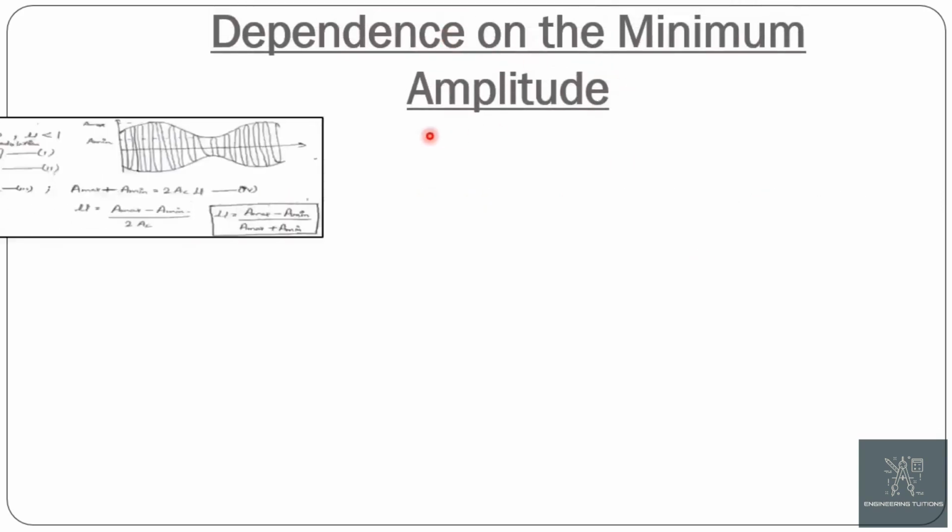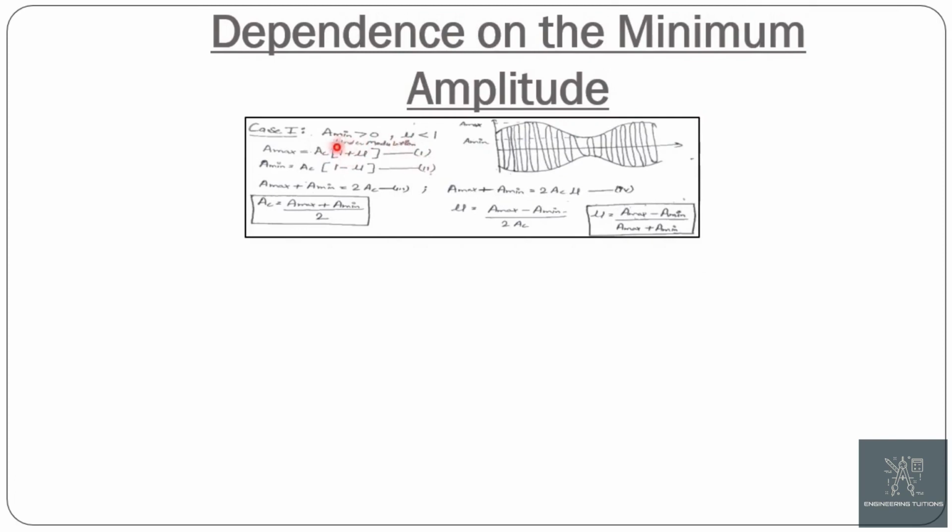So first, dependence on the minimum amplitude. Case first, when A minimum is greater than 0, then mu will be less than 1 and this becomes the case of undermodulation. Now we can see how mu varies with the variation in A minimum.